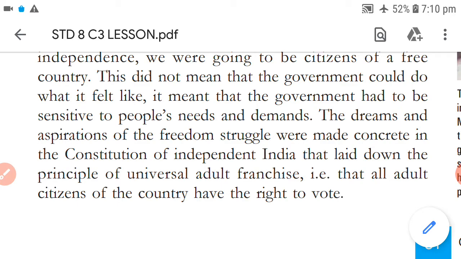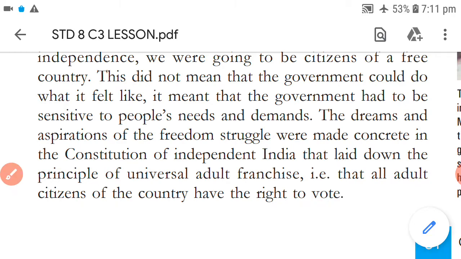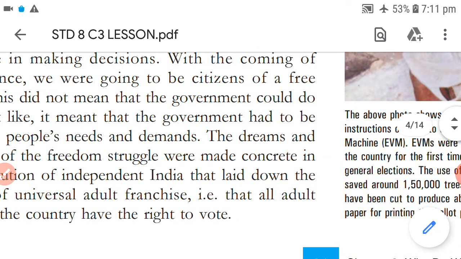Ultimately the government is worried about the aspirations and the dreams of the people, and that's why all people are given the universal adult franchise. That means all adult citizens of the country have the right to vote, and from their vote itself the people are going to decide who would be their representative.